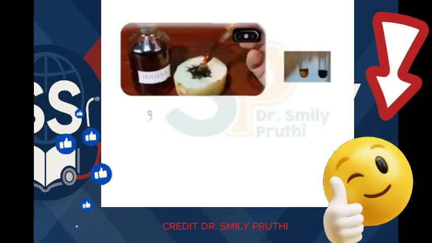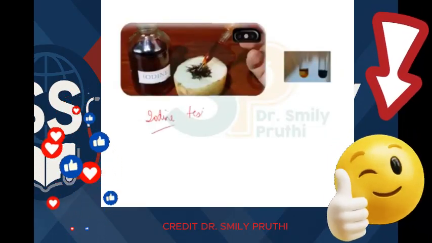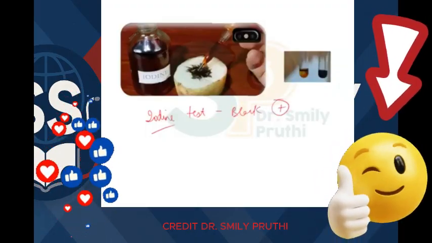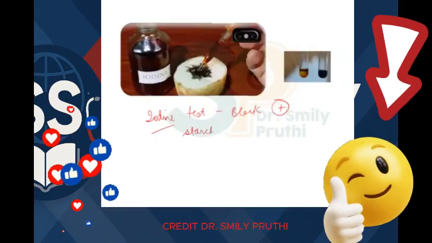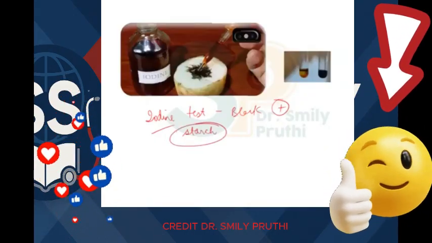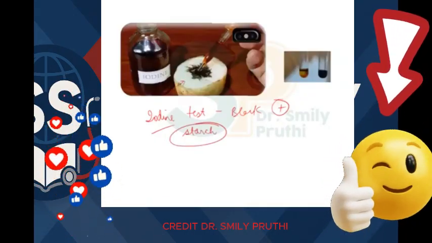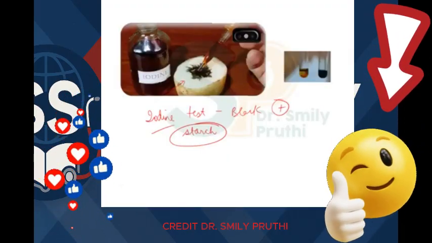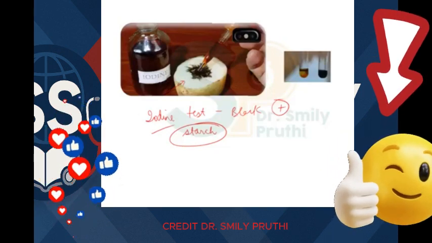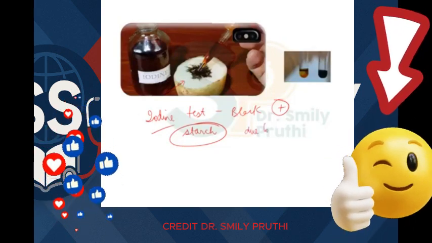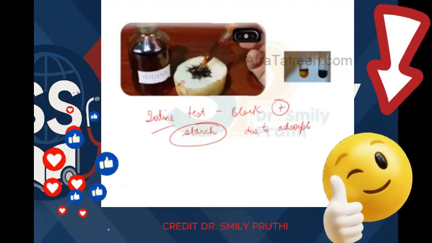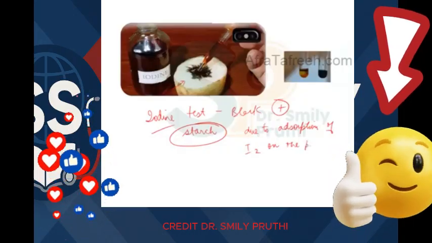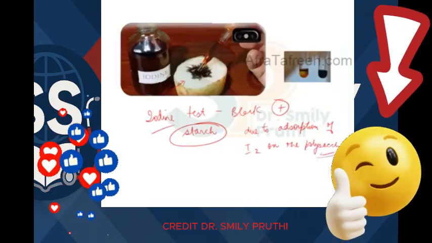Then one more test we have, that is iodine test, which gives black color as positive test, and iodine test means polysaccharide, especially starch, that is positive. So this is a potato where you know starch is present. So if you put iodine solution here, then it will give black color, right? And this black color is due to adsorption of iodine on the polysaccharide, right?